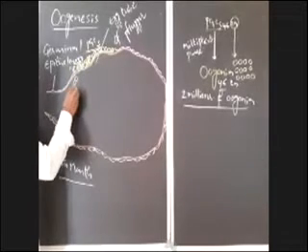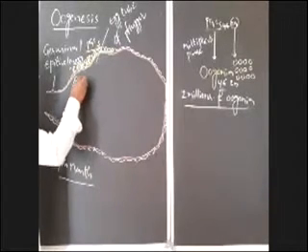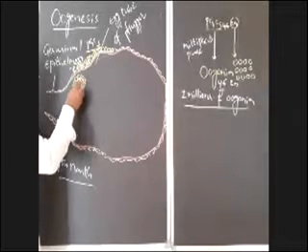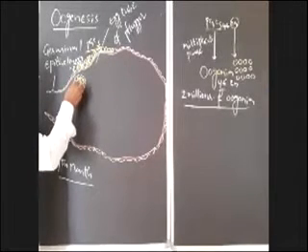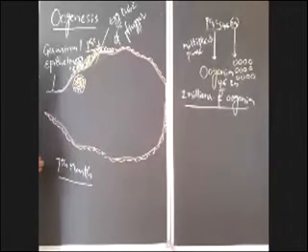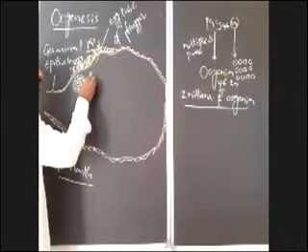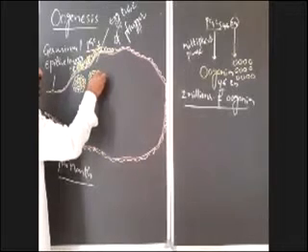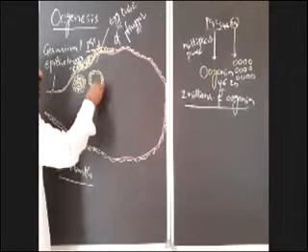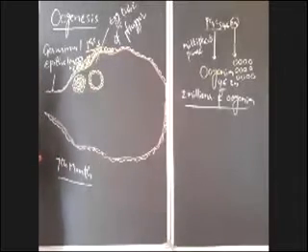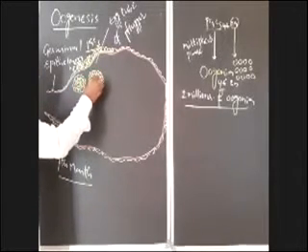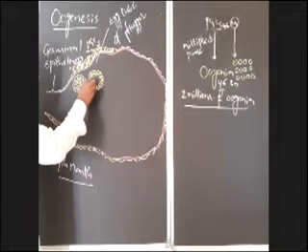After entering the cortex of the ovary, these oogonia modify into a round mass of oogonia, like this, which is known as egg nest. Egg nest.